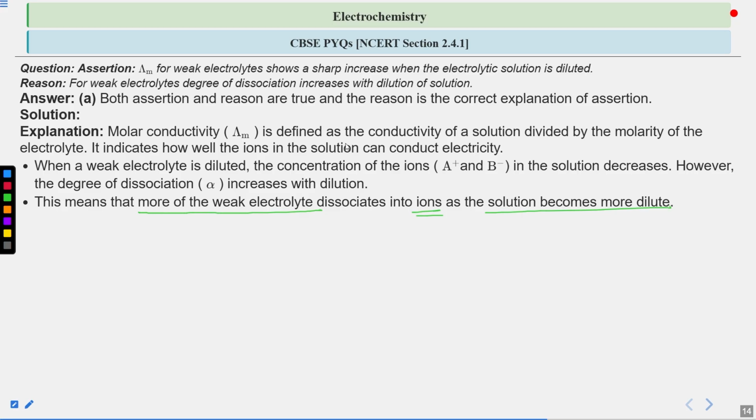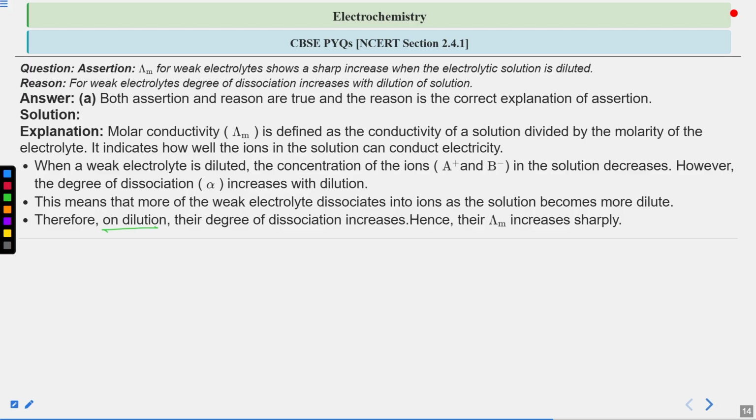That means their degree of dissociation will increase, and the number of ions in the solution will increase. Therefore, on dilution their degree of dissociation increases, and hence their lambda m, the molar conductivity,